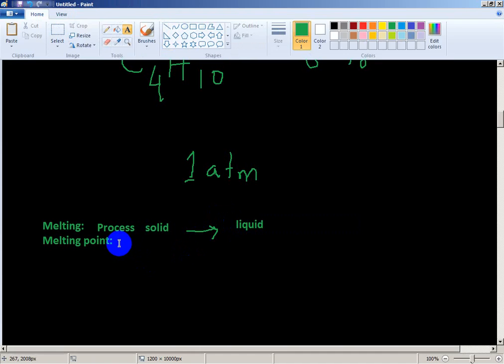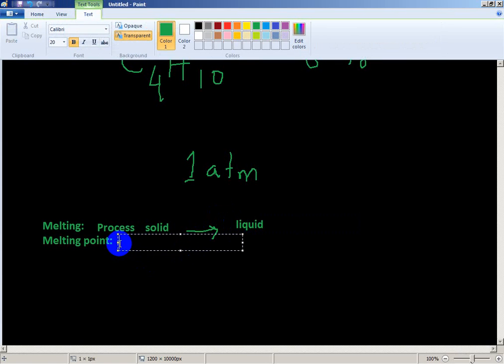Melting point is a point of temperature, or a range of temperature.